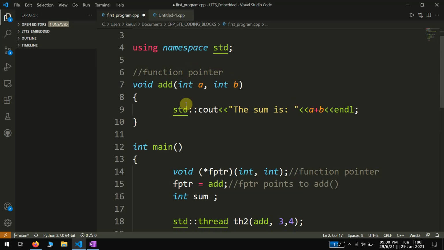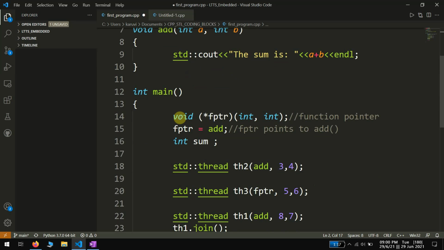And we have written a function. It's a simple function called add, which takes two input arguments, a and b, which are integers, and displays the sum of the two integers within the function itself. It is to be noted that this function is not returning any value. Moving ahead, let us understand the function pointer aspect. Here we are declaring a function pointer fptr that is initially not pointing to any particular function. Later on we are assigning the function pointer to point towards the function add which we had declared earlier.